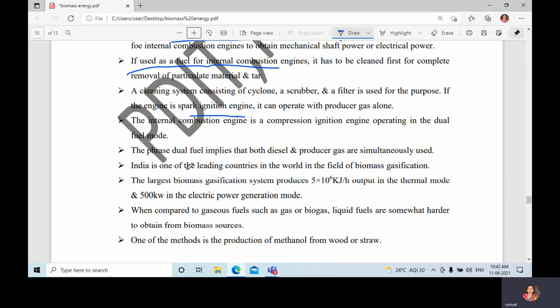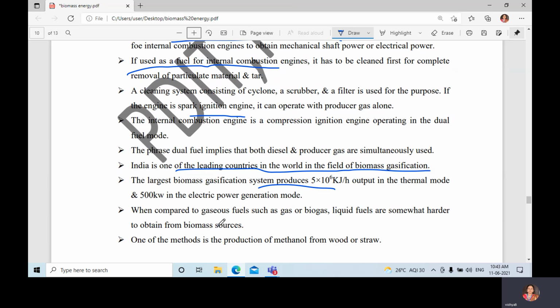India is one of the leading countries in the world in the field of biomass gasification. The largest biomass gasification system produces 5 into 10 to the power of 6 kilojoules per hour output in the thermal mode and 500 kilowatt in the electric power generation mode.